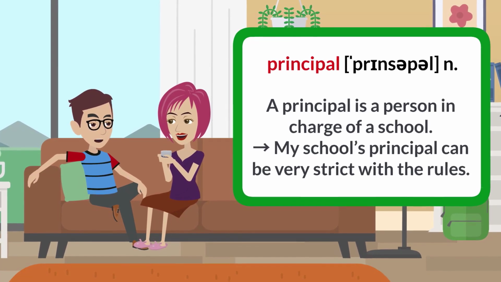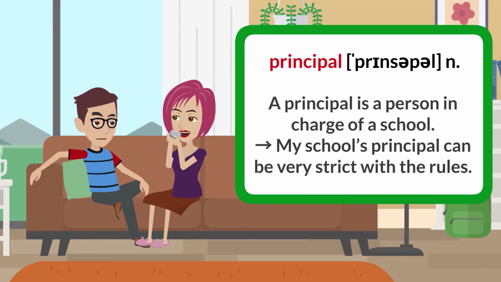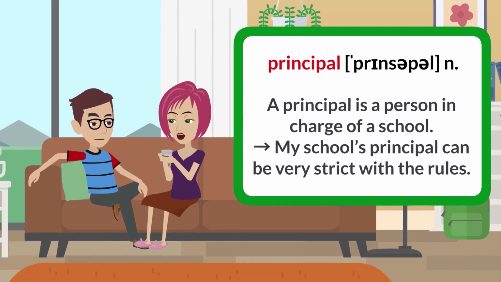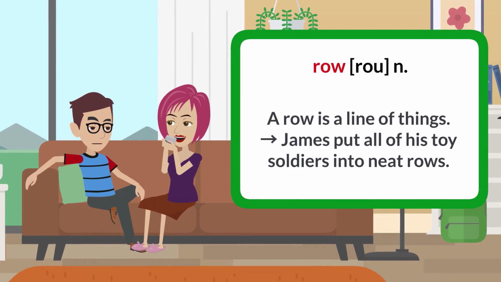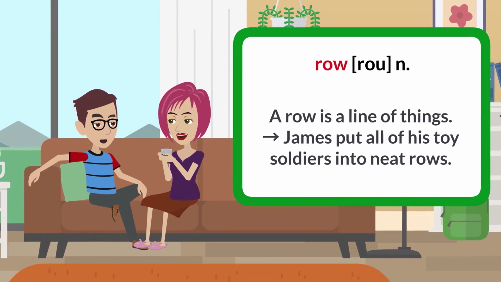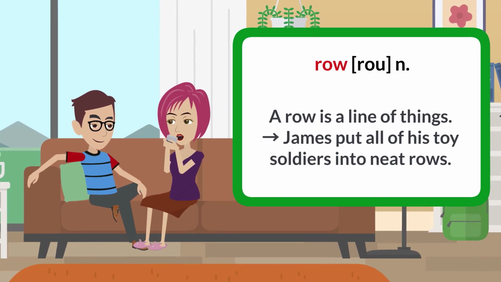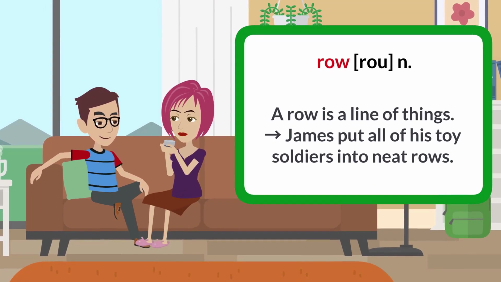A principal is a person in charge of a school. My school's principal can be very strict with the rules. Row. A row is a line of things. James put all of his toy soldiers into neat rows.